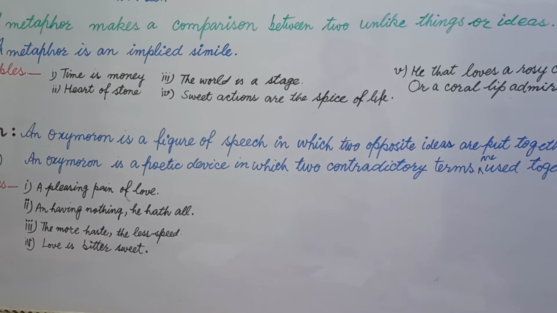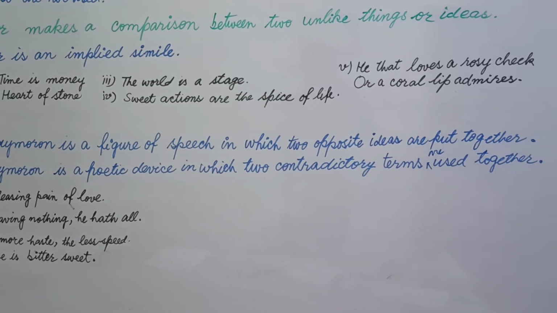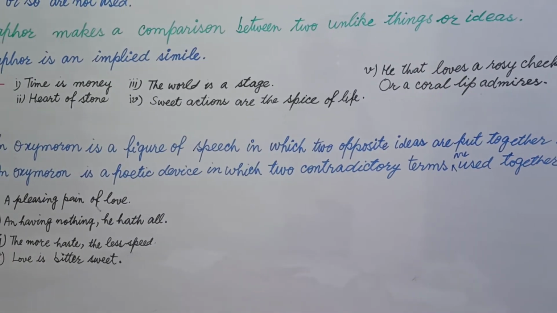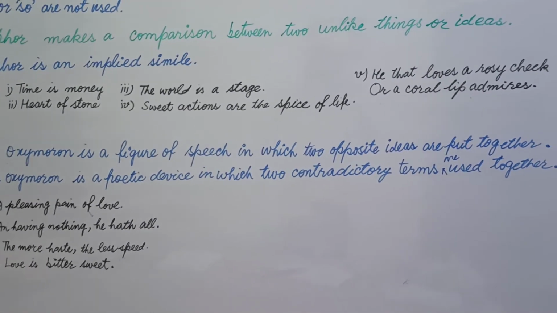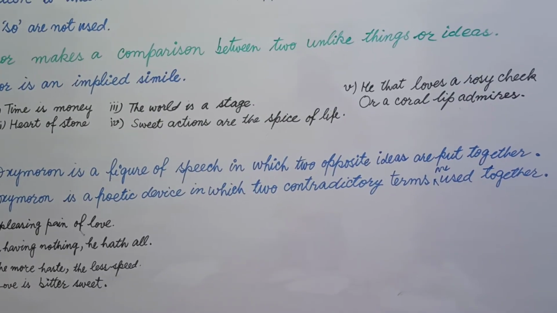Now you see, an oxymoron is a figure of speech in which two opposite ideas are put together. Oxymoron is a figure of speech in which you consider two opposite ideas to put together.